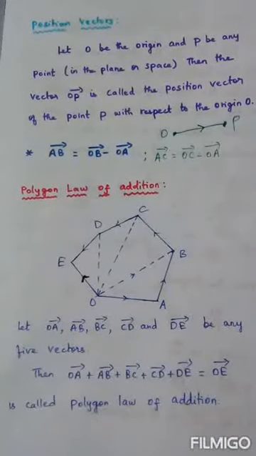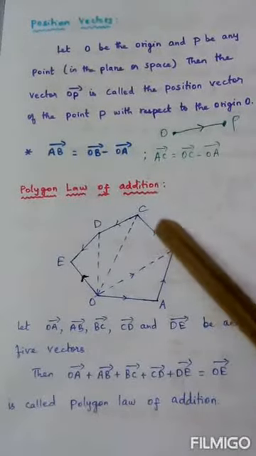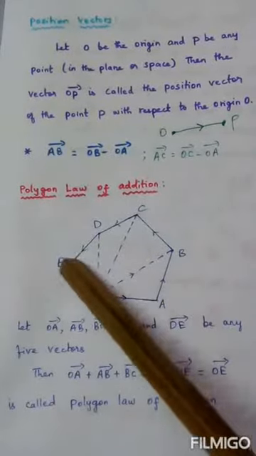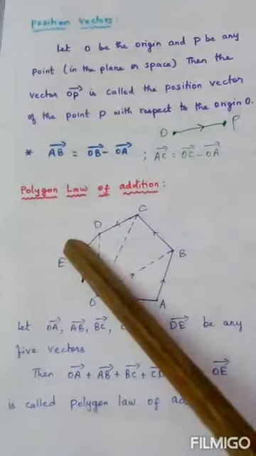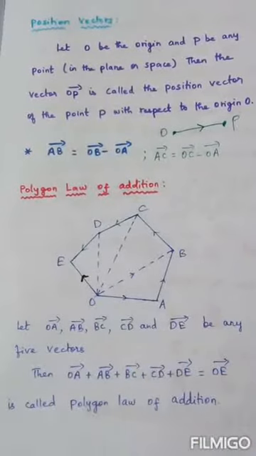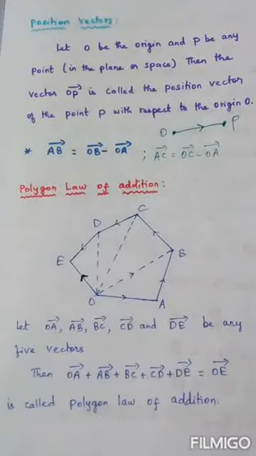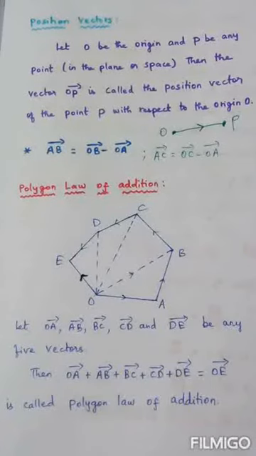So this is called polygon law. If 5 sides are taken like this, then the last side will be the addition of all the 5, which is in the opposite direction. So this is called what? Polygon law of addition of vectors.